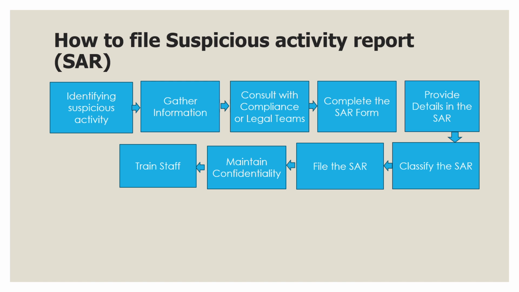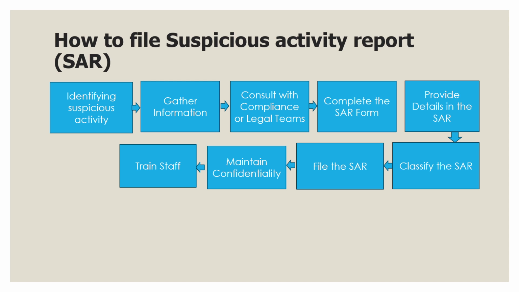Complete the SAR form. In the United States, if you are a financial institution, you typically use the FinCEN, Financial Crimes Enforcement Network, SAR form. This form can usually be submitted electronically through the Bank Secrecy Act e-filing system. Ensure you have access to the appropriate form for your jurisdiction.